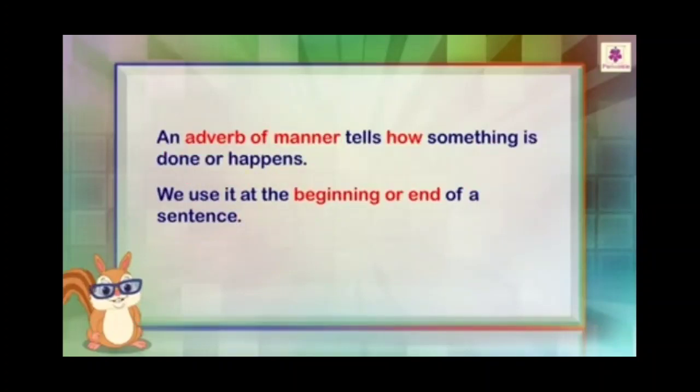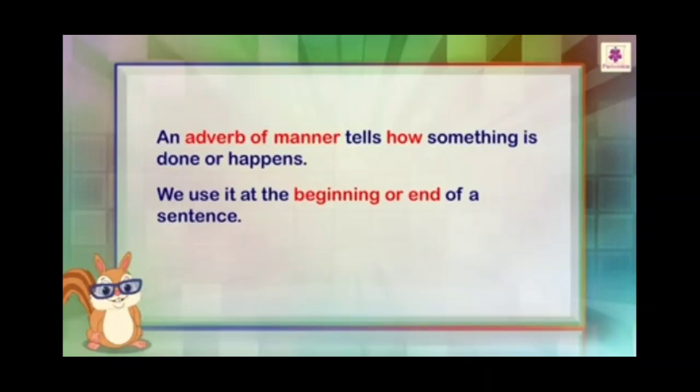First one, adverb of manner, tells how something is done or happens. In a sentence, after asking the question how, the answer which you get is the adverb of manner. We use it at the beginning or end of a sentence. Then it's very easy to remember.